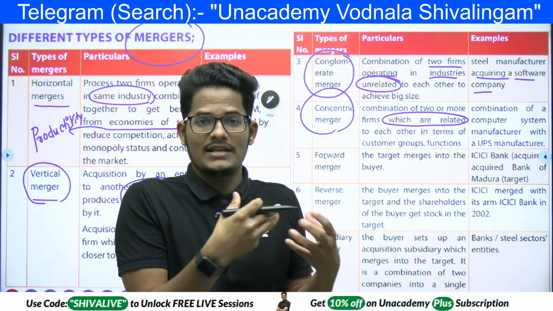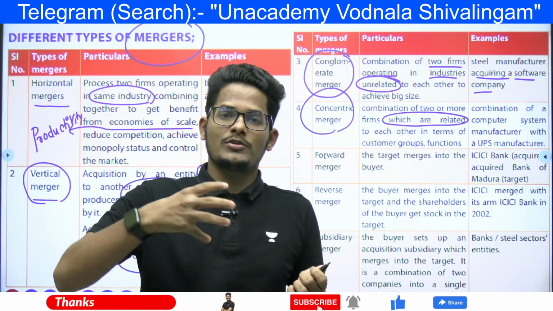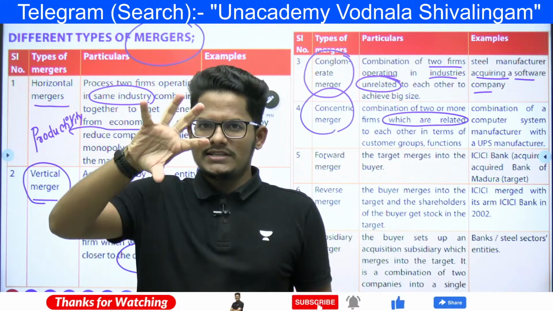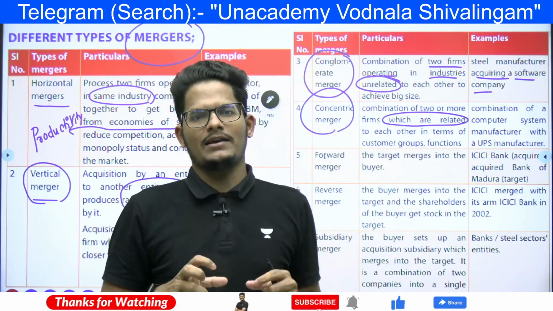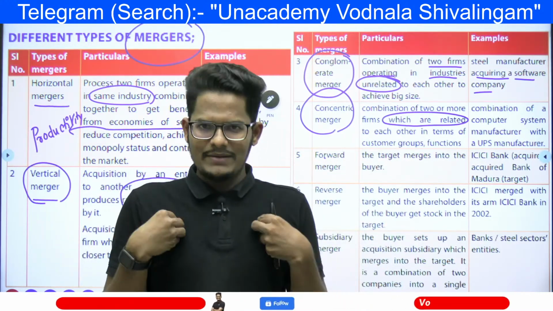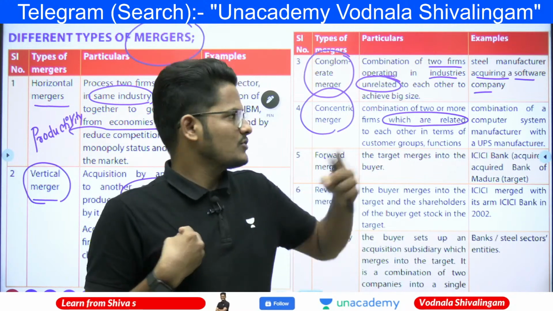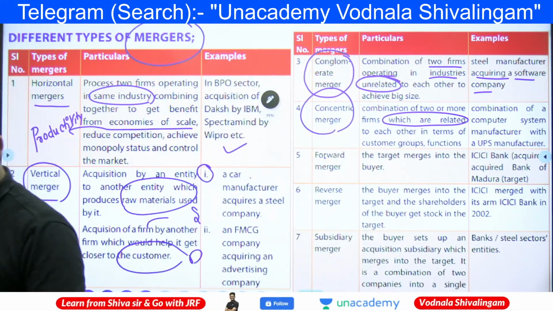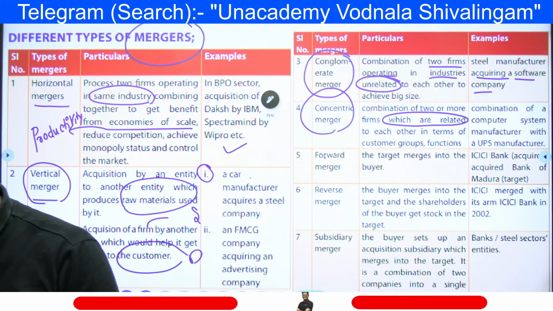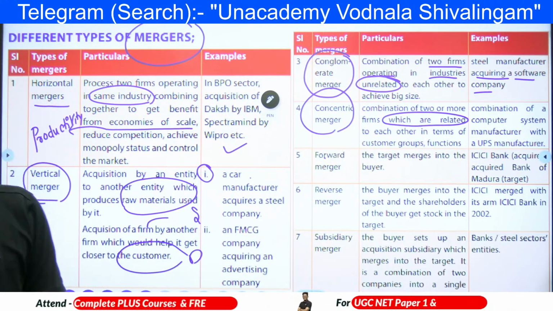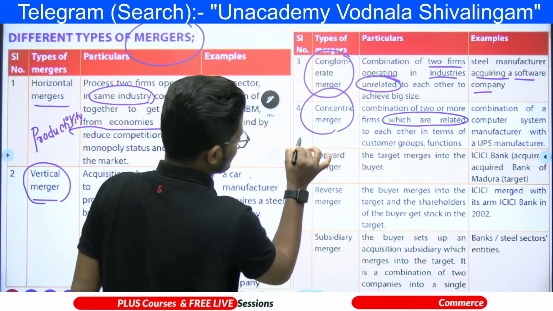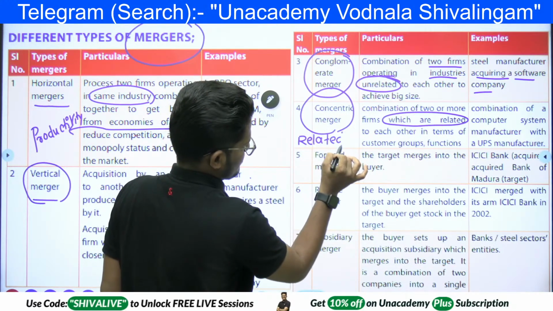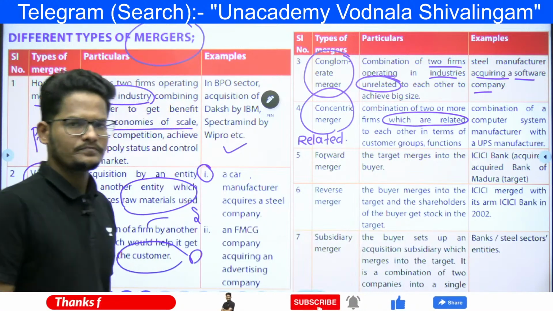If I am buying a DVD player, I also should buy a DVD or CD. So the CD-making company and the DVD player manufacturer both have the same customer, that is me only. That is called a concentric merger. That type of companies will merge together. Bike and helmet: related goods having the same customer. Related goods will obviously have a related customer. Bike and helmet, best example.